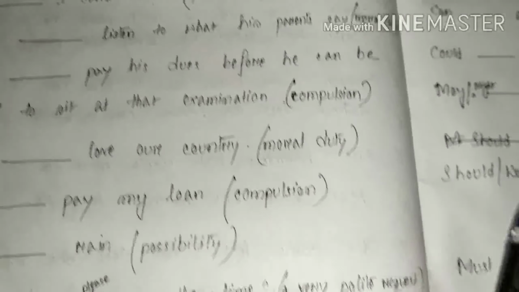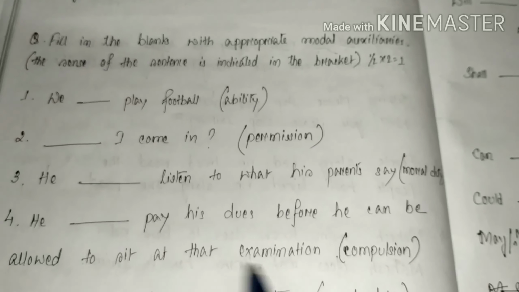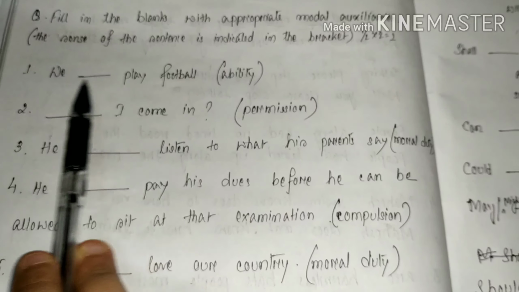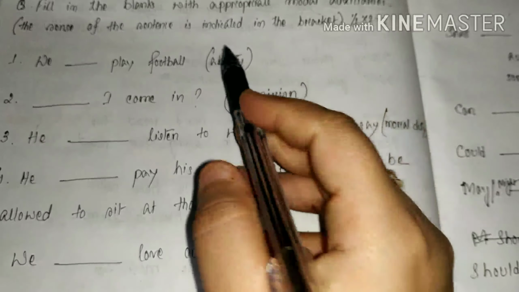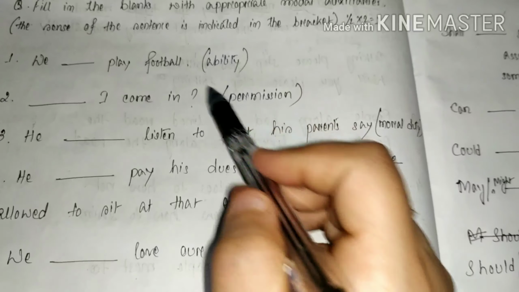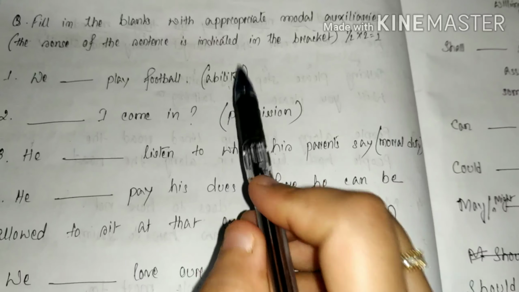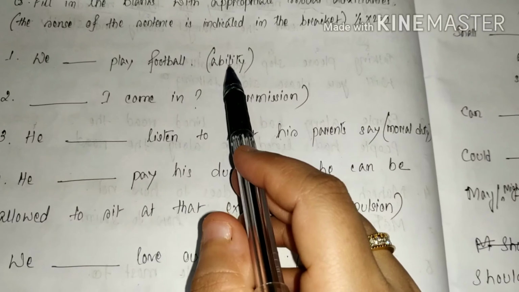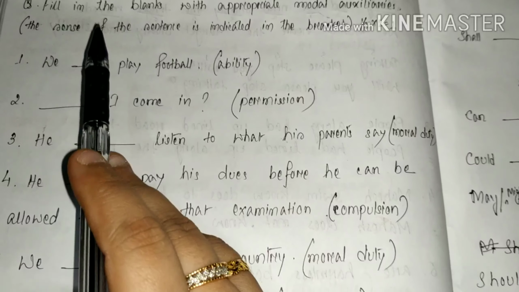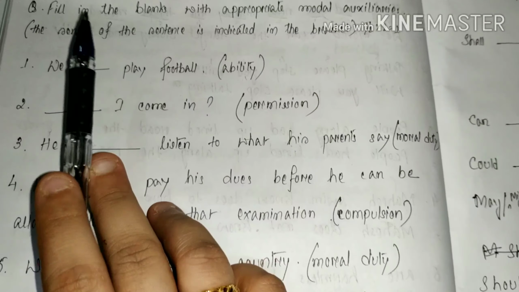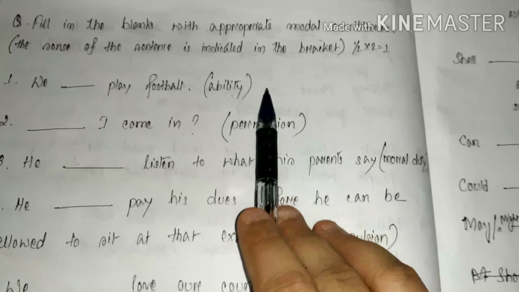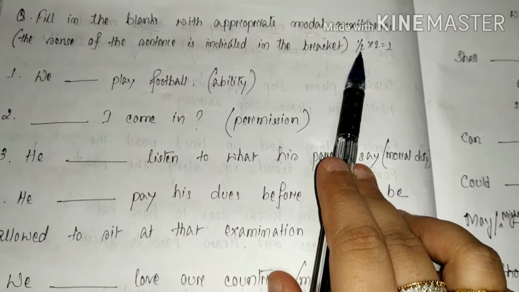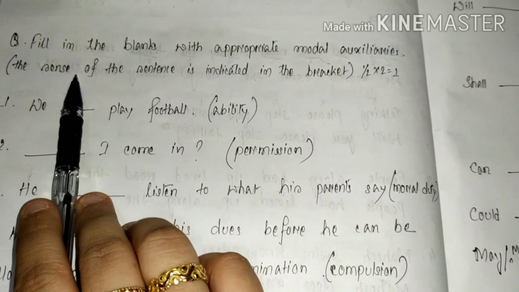Let me show you. You will be getting a sentence like this. There will be a dash, and after the sentence, in the bracket, the sense of the sentence will be given to you, and from the sense of the sentence you have to find out the exact modal, the exact word. It will be of 1 mark in your exam. Two sentences will be asked, half mark each. Now see how we will get this question.